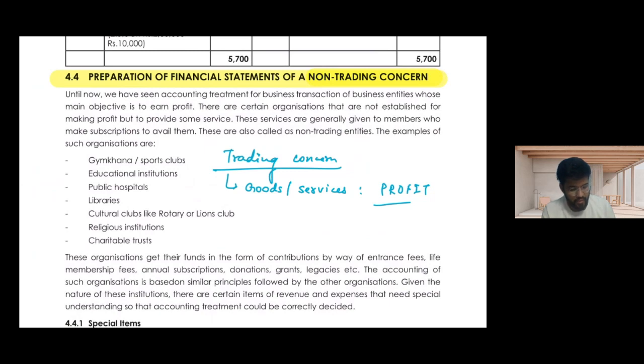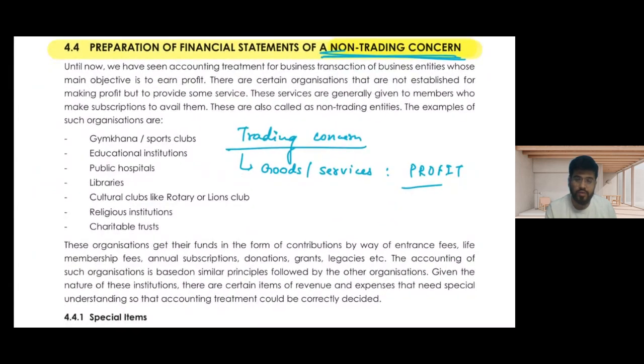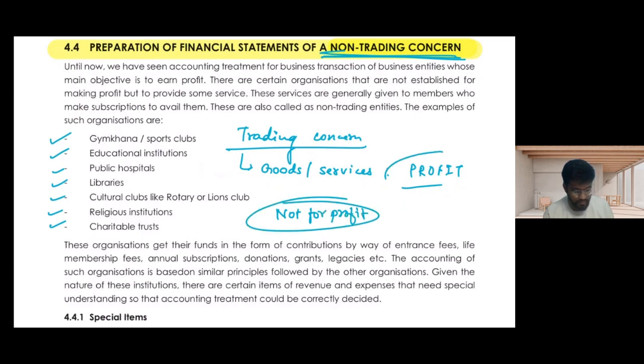But if we have a non-trading concern, for example, a gymkhana or a sports club, educational institutes, public hospital, libraries, cultural clubs, religious institutions, and charitable trust. So there are some institutions which are not for profit and some are for profit.